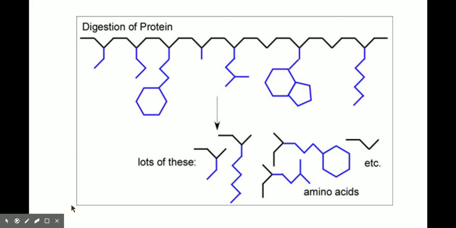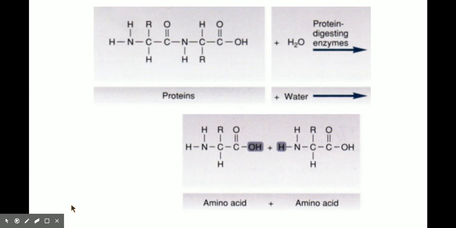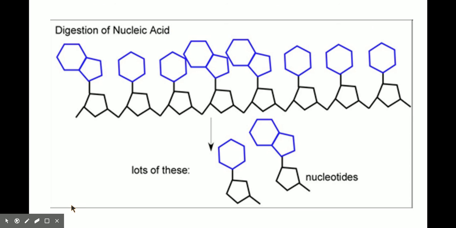Proteins, again here, through hydrolysis, are going to break apart into their amino acids. These blue structures we have right here, these are your R groups. So remember proteins, there's 22 different ones because there's 22 different R groups, variable groups that will attach on your basic amino acid structure. And here's kind of a general process of that happening. So a water molecule getting removed, breaking apart. And last one, your nucleic acids. So nucleic acids breaking apart. And again, the variable part is blue right there because those are your nitrogenous bases. So some of those will be adenine, some of them will be thymine, some of them will be cytosine, and some will be guanine. If we're talking about DNA. If we're talking about RNA, no thymine, we'll have uracil instead.